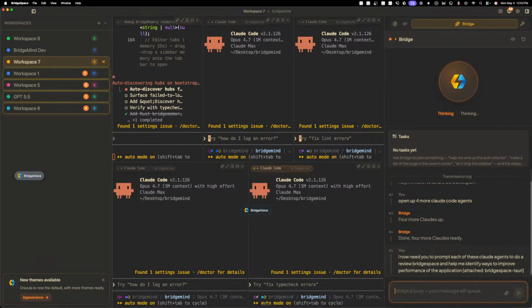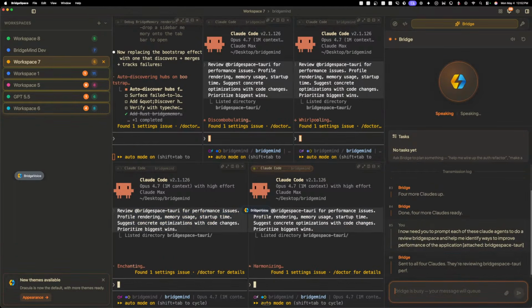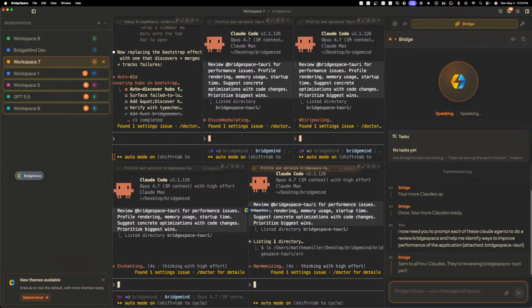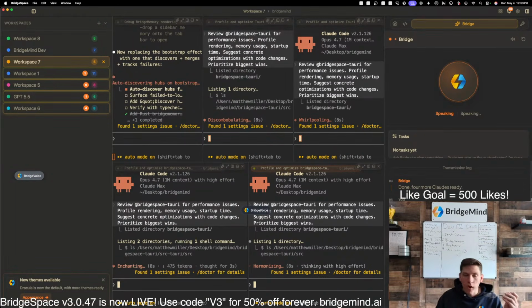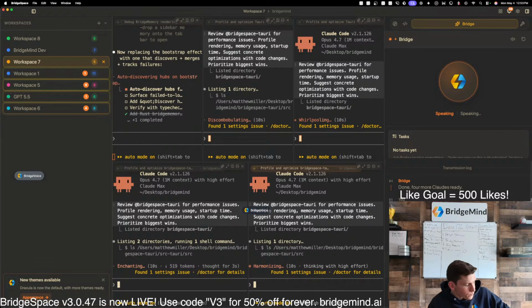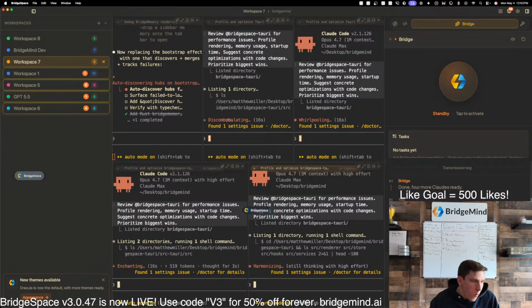So you guys can kind of watch this. You guys can see it here. This is just a demo of Bridge. Bridge is pretty cool. You guys can see that it basically just passed in prompts to each of them. Tari perf. I didn't have prompt. Kind of nice. All 4 clouds. Do I have a Grok subscription? I do, yeah. Perf review prompt. They're digging in.